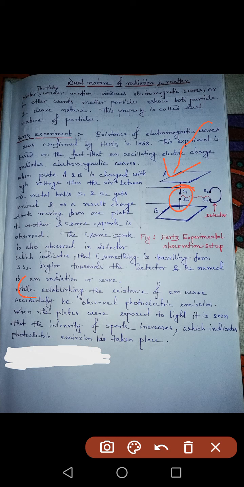Why does the intensity of the spark become more? The reason is that when light rays fall, some electrons in the metal plate become free to move, and those electrons also contribute in the formation of this kind of spark, because they also take part in the movement. So that is how in this experiment he accidentally observed photoelectric emission.